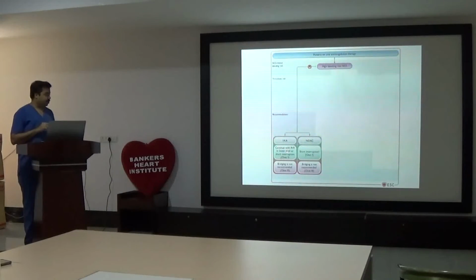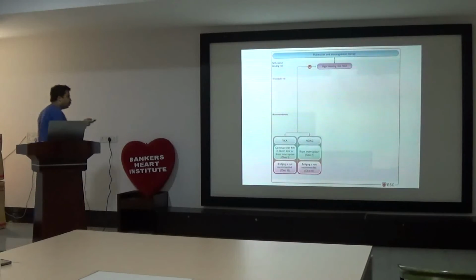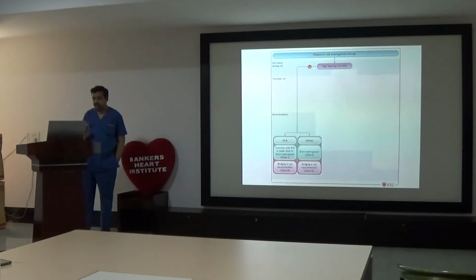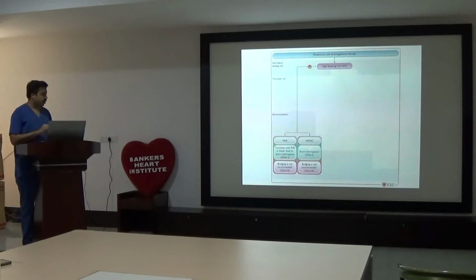Warfarin depends on INR, and we should continue warfarin in the lower range of INR, like in mitral valve positions. We can continue with an INR of 2, but there should not be high bleeding risk as such. Bridging is not recommended, Class 1. For NOACs, short interruption is recommended. I'll come to how short it is recommended.